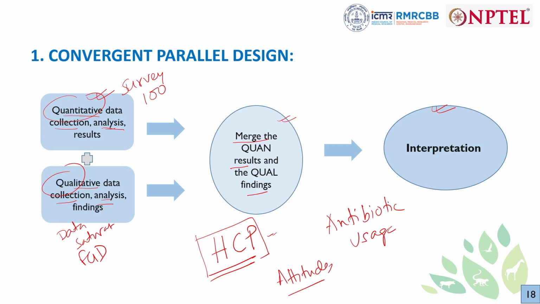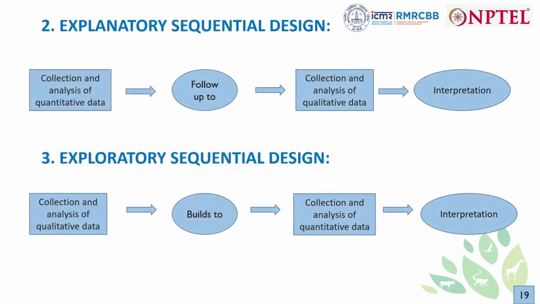So it's like half plus half gives a full 1. So circumstances or studies regarding this usually go for convergent parallel design, when it's giving us a partial view by going only by doing one type of study design. Coming to the next type, now the next two types are sequential designs.